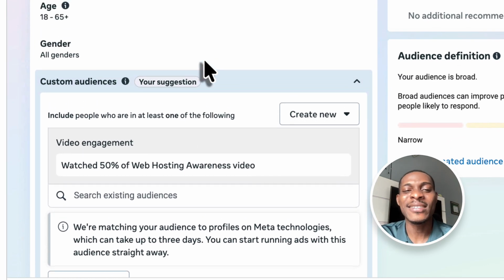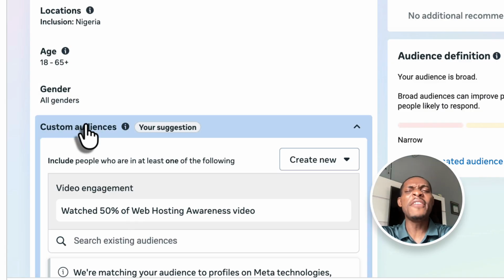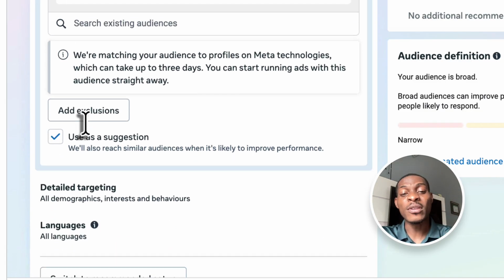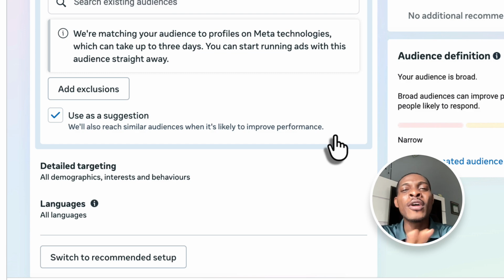You can now decide to further limit it by putting in locations here if you wanted to select people out of this location, put in age, put in gender, but if not, leave it at that. Scroll down and make sure you untick this button here that says use as suggestion. It says we'll also reach similar audience when it's likely to improve performance. Please do not reach similar audience. Let it stay focused only on the persons who have actually